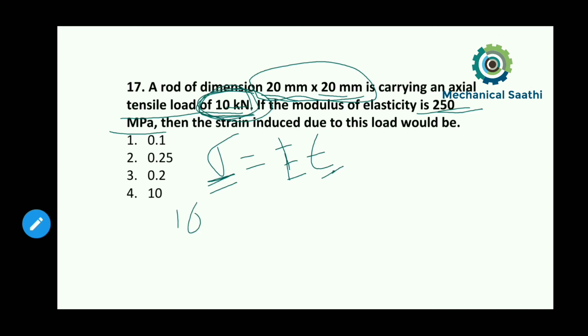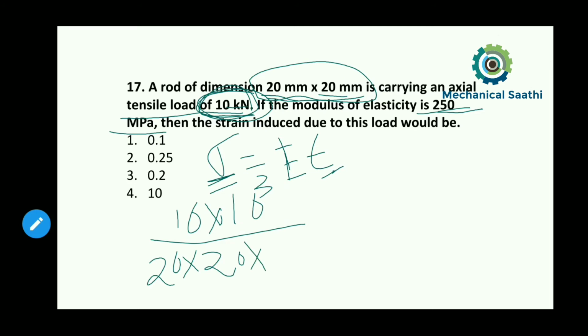So let us calculate that. 10 kilonewton, so I am writing 10 into 10 to the power 3, divided by 20 mm into 20 mm, so I write 20 into 20, and since it is in mm, I am converting it into meter squared, so I multiply by 10 to the power minus 6.